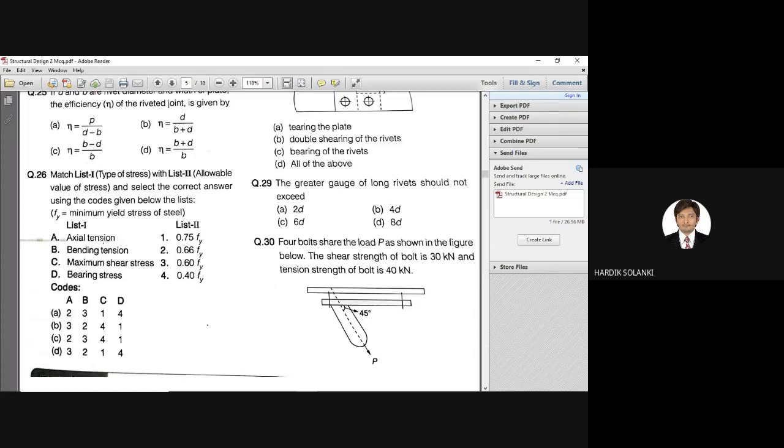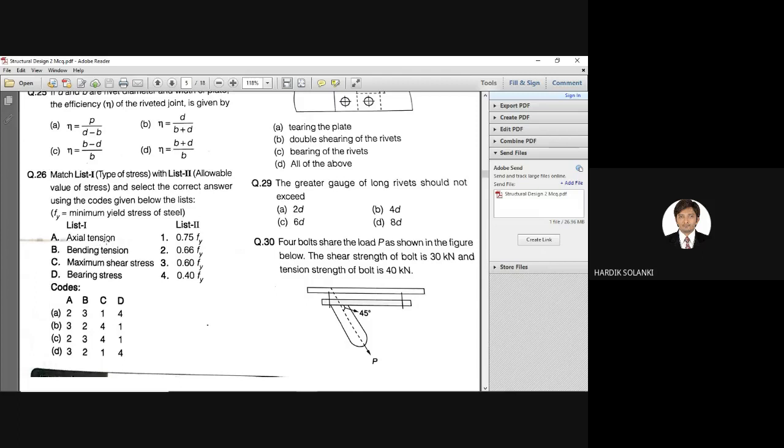What is the axial tension? For axial tension, what is the allowable value of stress? So for A, 0.60 is matching. A is matching with 3, right? 0.60 Fy. So A is matching with 3. So if you know any one or two answers from this, you can easily solve this.